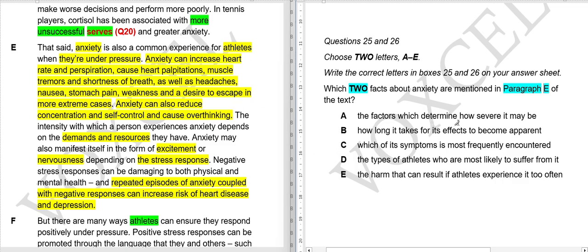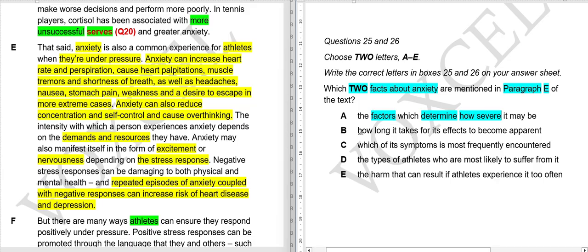A. The factors which determine how severe it may be. So we have to find facts about anxiety. How severe it may be means how powerful your anxiety attacks may be. If some factors are mentioned, then with these factors it will be more severe, and with those it will be less severe. I don't think so, but let's see if that is mentioned or not. Maybe there are some factors, but let's read the options till right now.